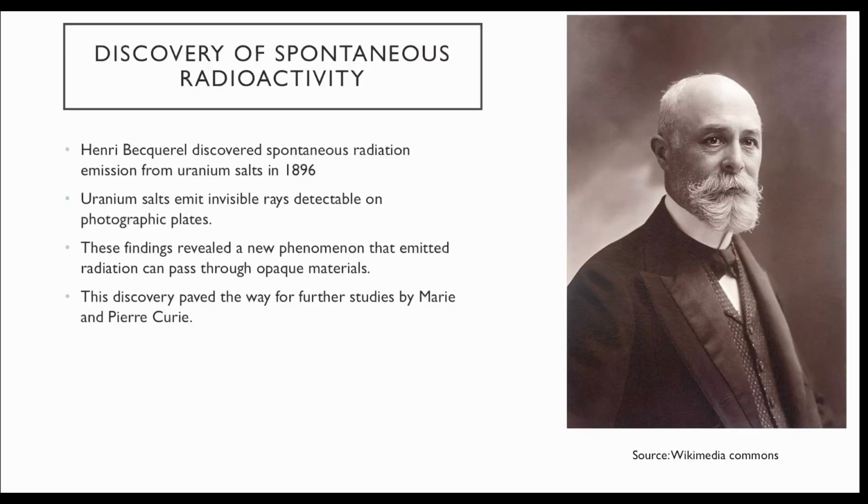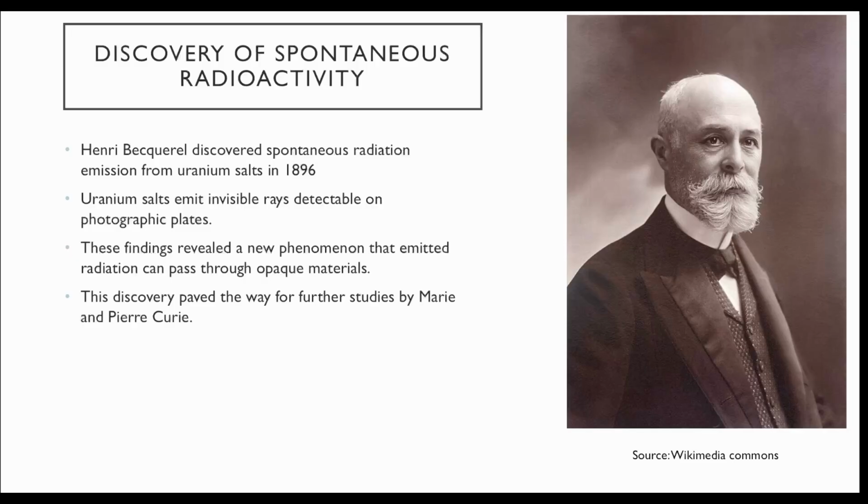So Henri Becquerel in 1896, while he was doing his experiments, observed some spontaneous radiations or emissions from uranium salts. Actually, he was doing experiments related to photoluminescence, but during these experiments, he encountered a spontaneous radiation emission. Earlier, he thought it to be X-rays, but it wasn't. Eventually, the findings revealed a new phenomenon which was called radioactivity. And in this case, the emitted radiations can pass through opaque materials as well. And we will see the experimental setup as well in a bit.